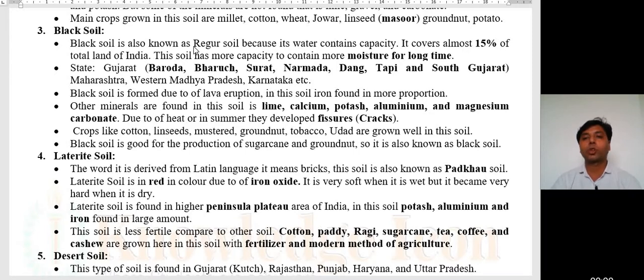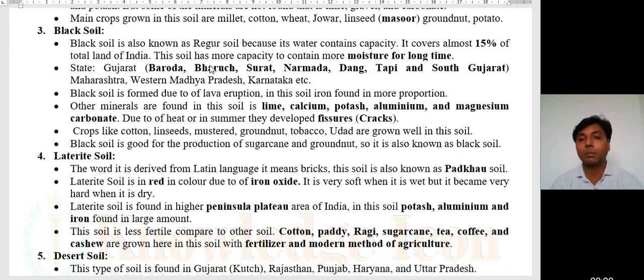Black soil is also known as regular soil because of its water content capacity. It covers almost 15% of the total land of India. The soil has more capacity to contain moisture for a long time, since black soil can hold moisture for longer than other soil.